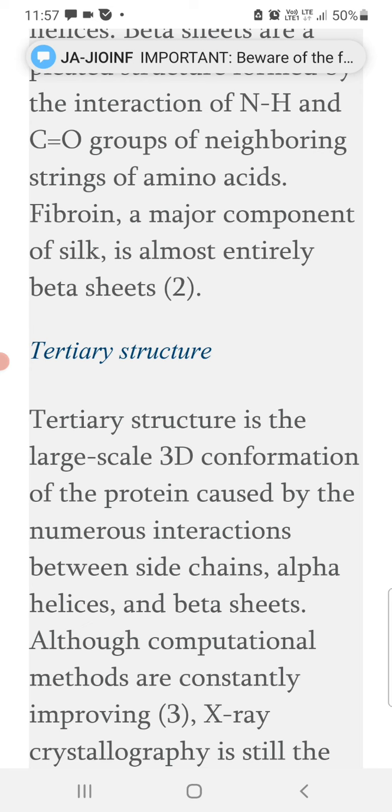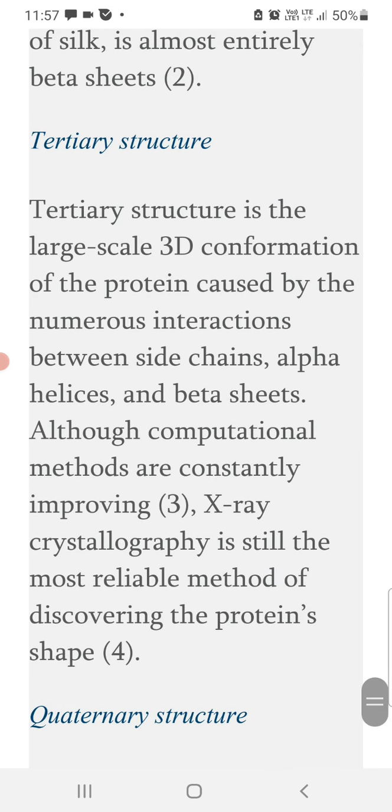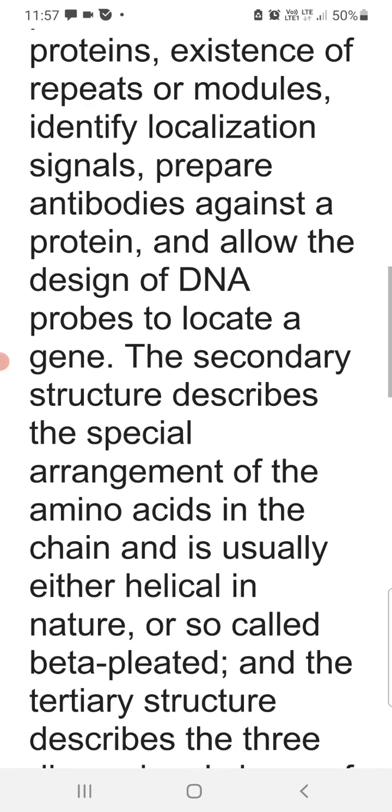Although computational methods are constantly improving, X-ray crystallography is still the most reliable method for discovering protein shape. So the structure of a protein can be detected with accuracy with the help of the crystallography technique, which is very reliable to date.